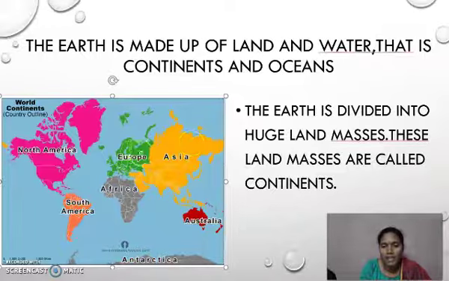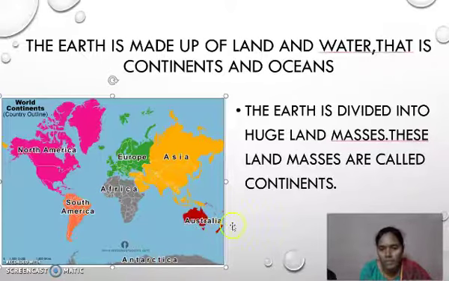Asia is the biggest continent. Asia is the biggest continent in the world. Okay, how many continents do we have? 7 continents, and Asia is the biggest continent, and North America, South America, Africa, Europe, Australia, Antarctica are the rest of the continents.